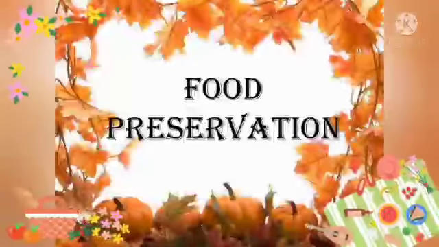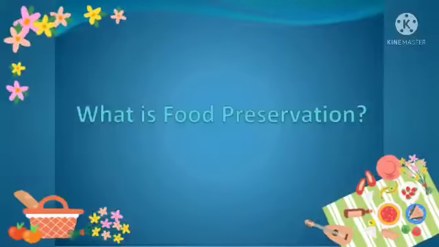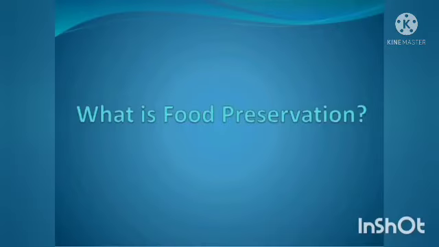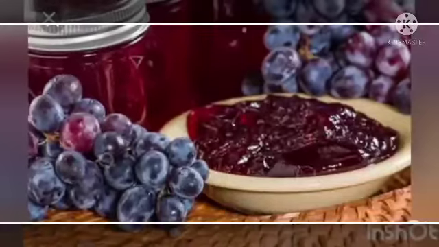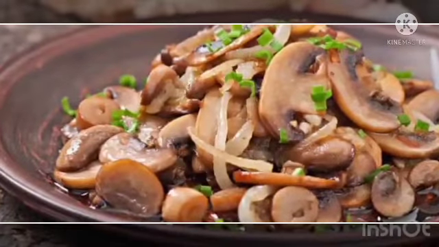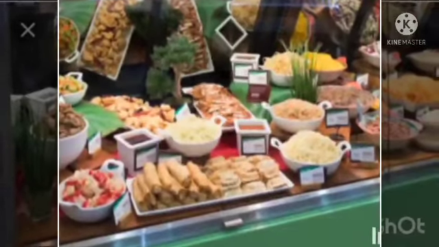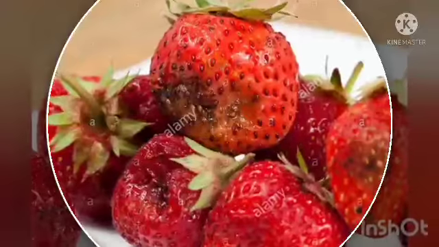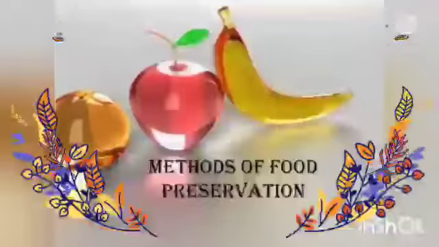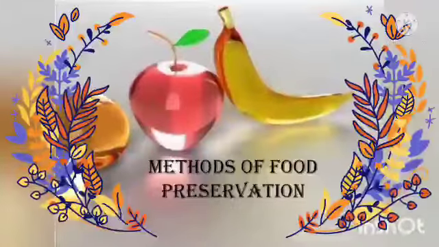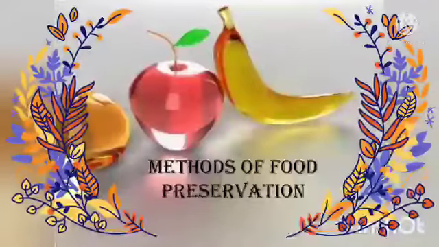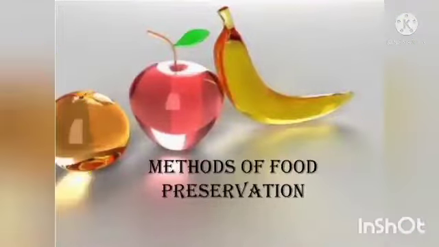So, in order to prevent our food from spoilage, we should learn about food preservation. What is food preservation, ma'am? The process of storing the food materials for a long time without being spoiled is called food preservation. Food will be spoiled if it is not prepared, preserved, and handled in the right way. There are many methods to prevent, delay, and reduce the spoilage of food.